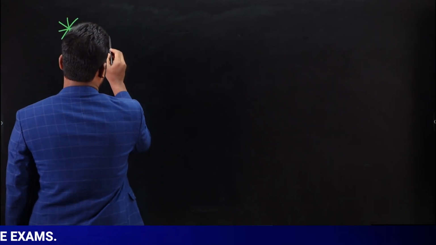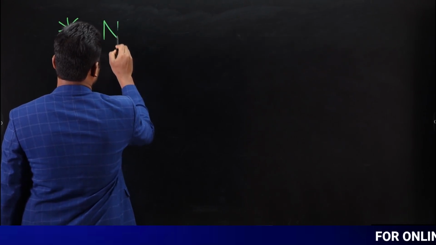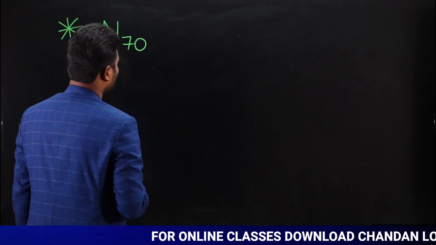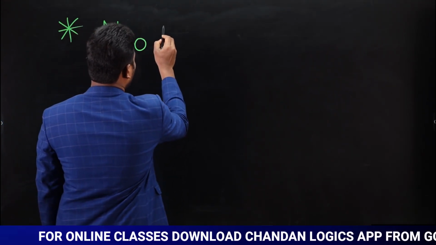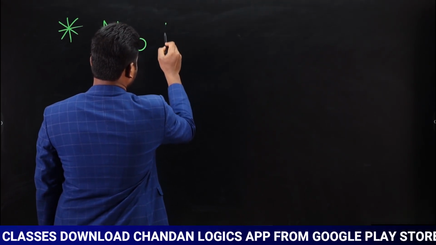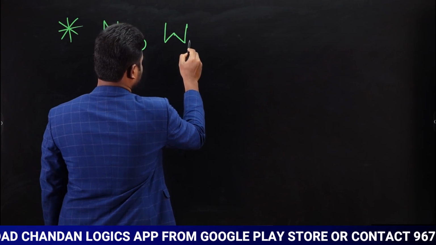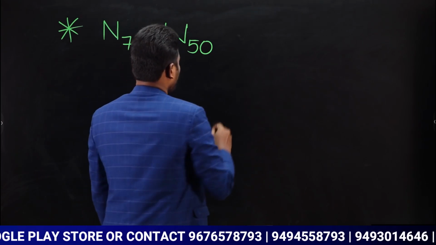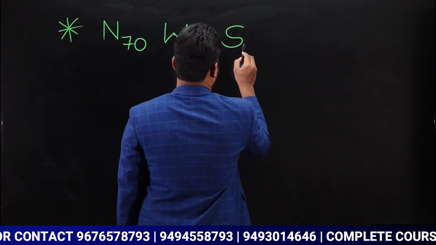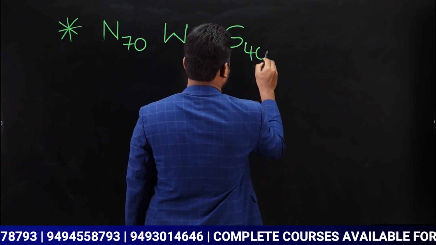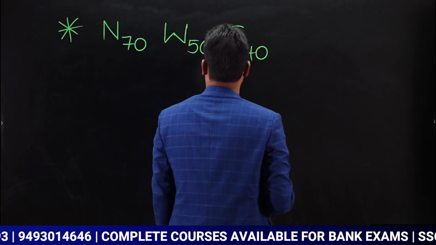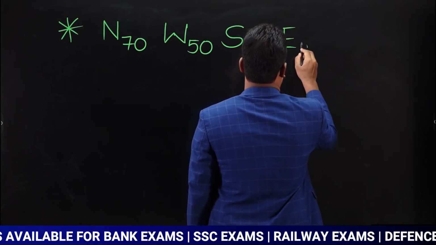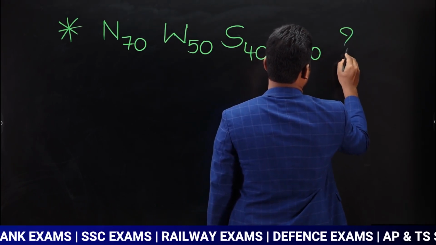A person travels towards north 70 meters, followed by west 50 meters, followed by south 40 meters, followed by east 90 meters.